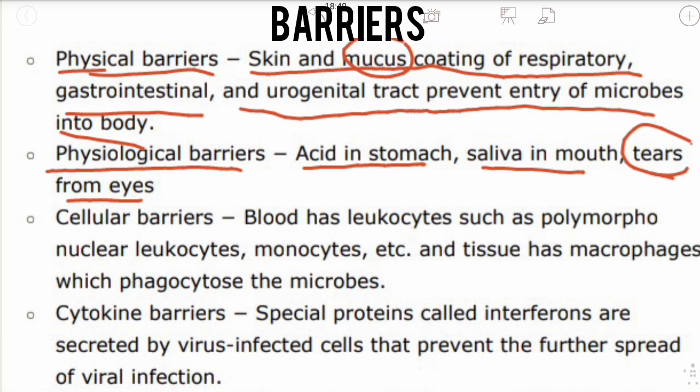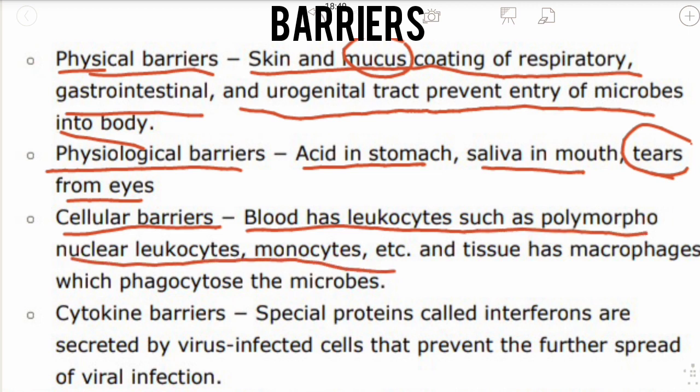Next one is cellular barriers. Blood has leukocytes such as polymorphonuclear leukocytes, monocytes, etc. and tissue has macrophages which phagocytose the microbes. So what are macrophages?